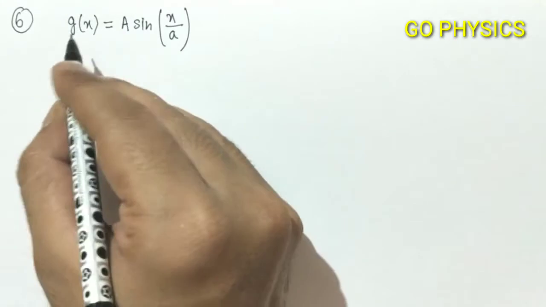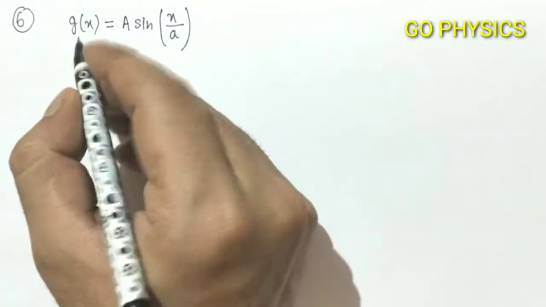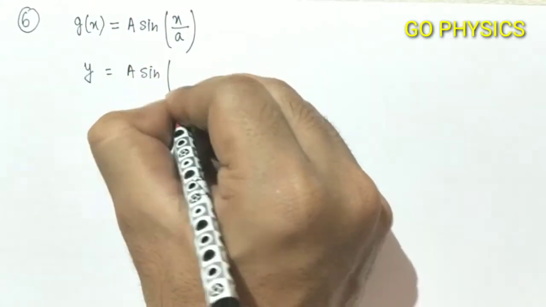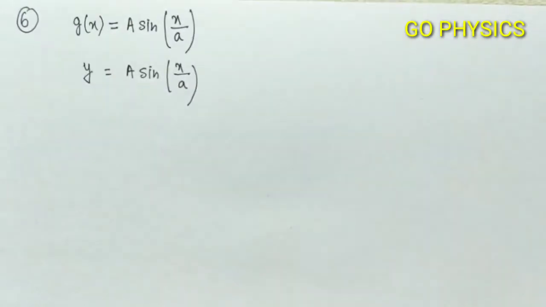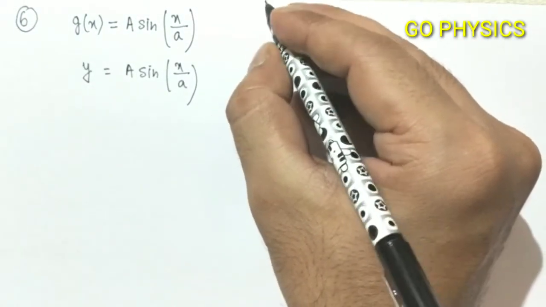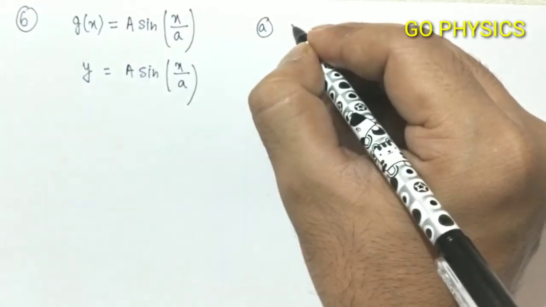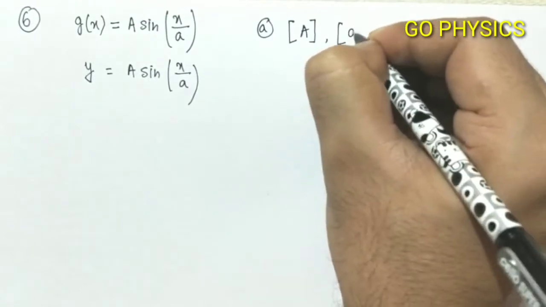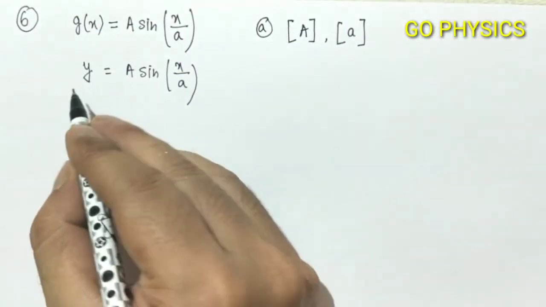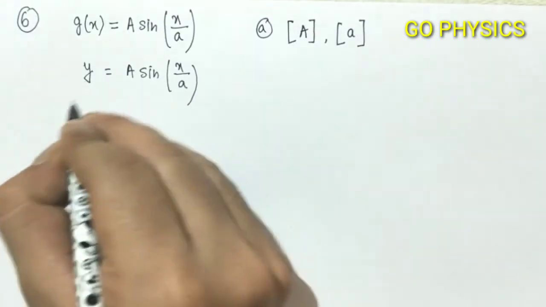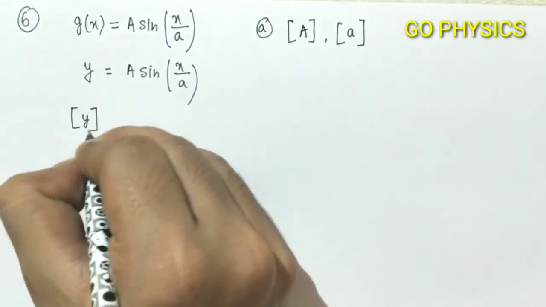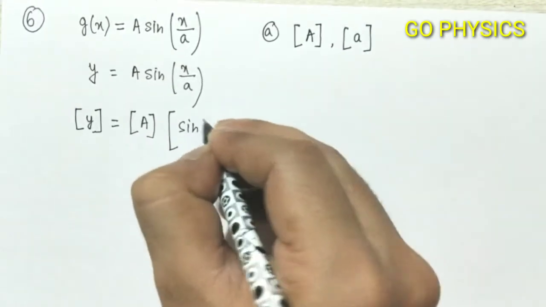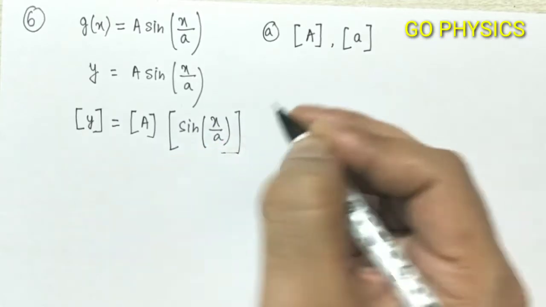Since we can write g(x) as y, or y is a function of g(x), so y equal to A sin(x/a). Now in the first part of the question, they are asking to find the dimension of capital A and the dimension of small a. So take dimensions on both sides of the given equation. So dimension of y must be equal to dimension of capital A times dimension of sin(x/a).